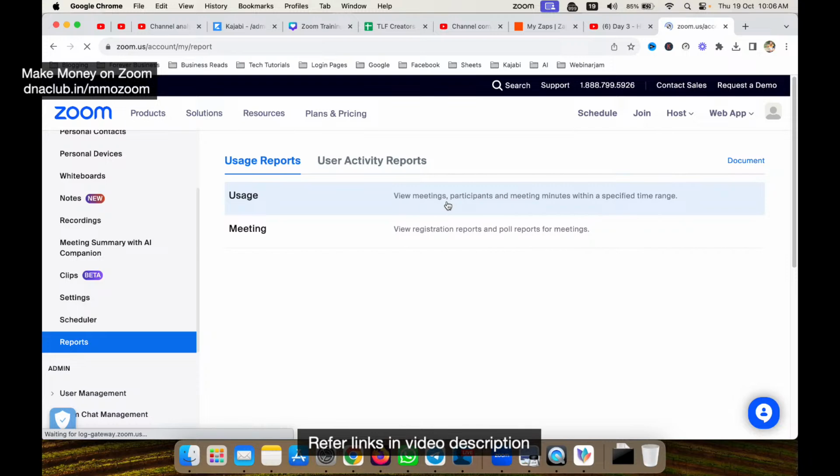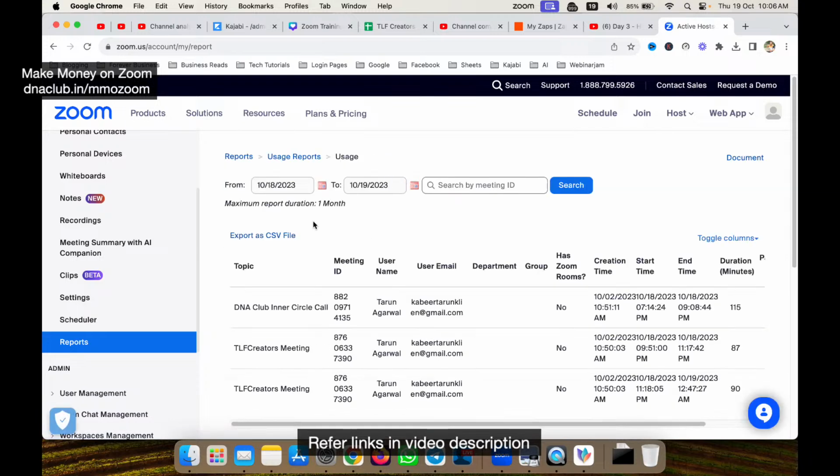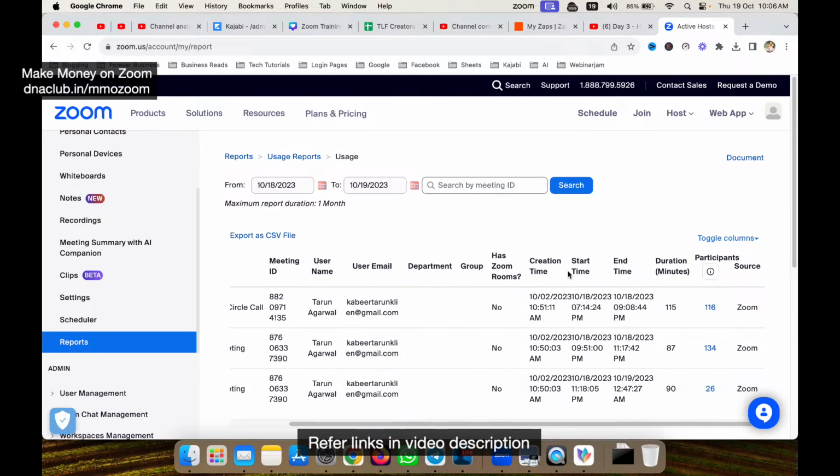If I click on view meetings, I can see all the past meetings, maximum duration of 1 month, all the past meetings in the last 1 month, and I can see when each meeting started. For example, yesterday I did a meeting, DNA Club Inner Circle call. What was the meeting ID, my user email, start time, end time. It started at 7:14 p.m. and I closed this meeting at 9:08 p.m. Total duration of the meeting was 115 minutes, and total participants were 116.